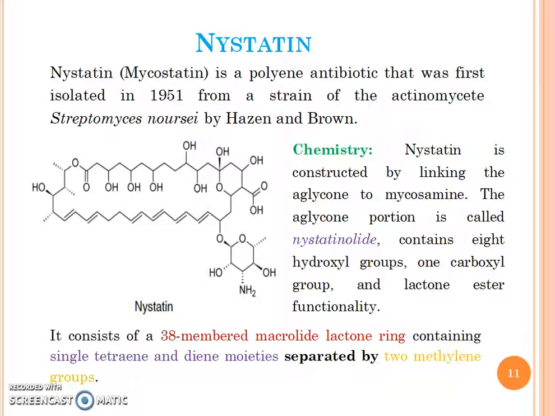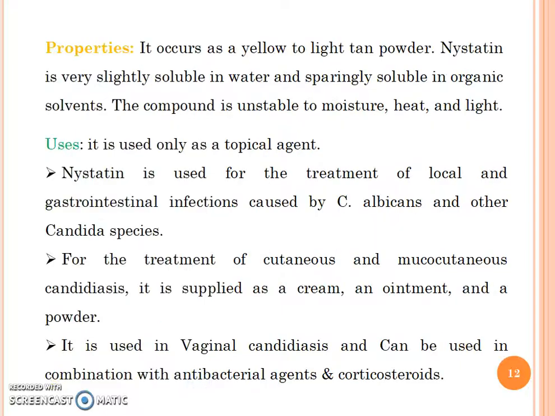It consists of a 38-member macrolide lactone ring containing a single tetraene and diene moiety separated by 2 methylene groups. Properties: it occurs as a yellow to light tan powder, slightly soluble in water, sparingly soluble in organic solvent, and the compound is unstable to moisture, heat and light.